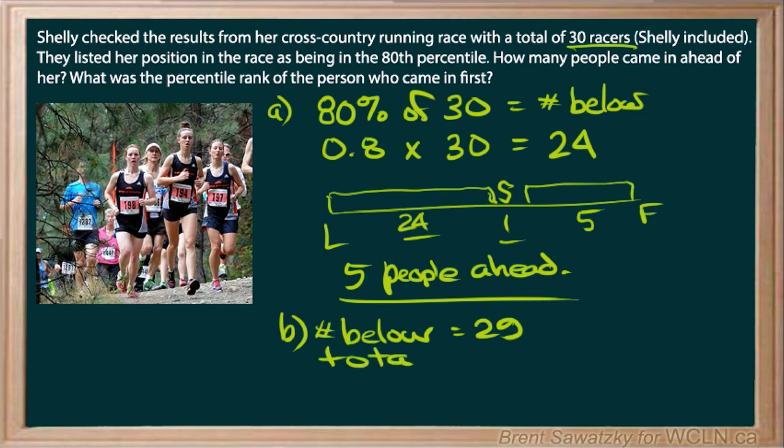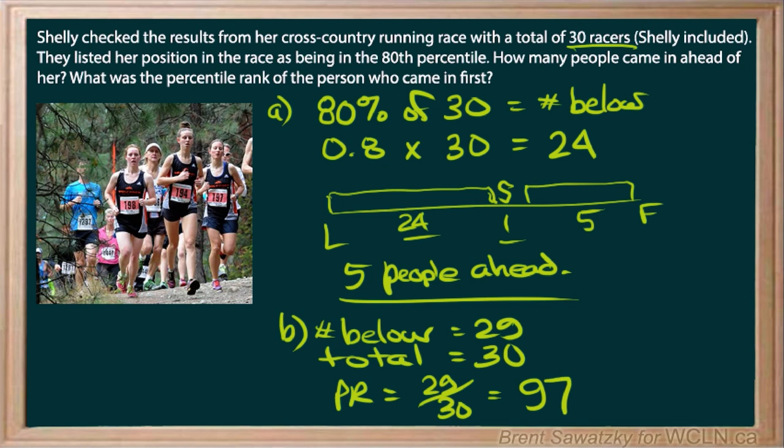Total equals 30. So if we are looking for the percentile rank for this person, then we would say 29 people below them or behind them divided by 30 total, and we would come up with 97. So percentile rank of 97 for that person who came in first. As you can see, the more people you are ahead of when coming in first, the higher your percentile ranking. You're ahead of more people. But that solves that one.